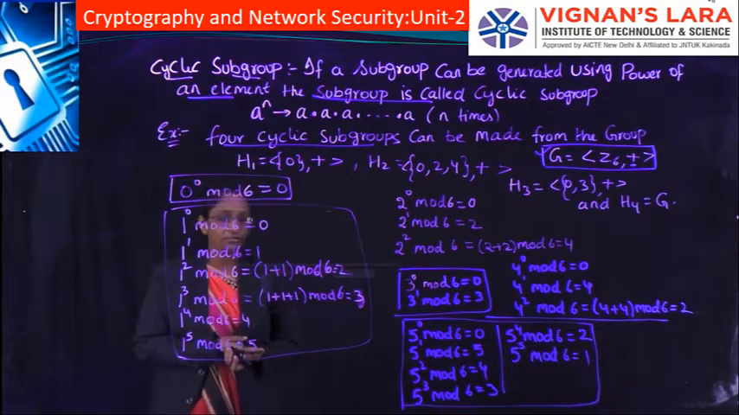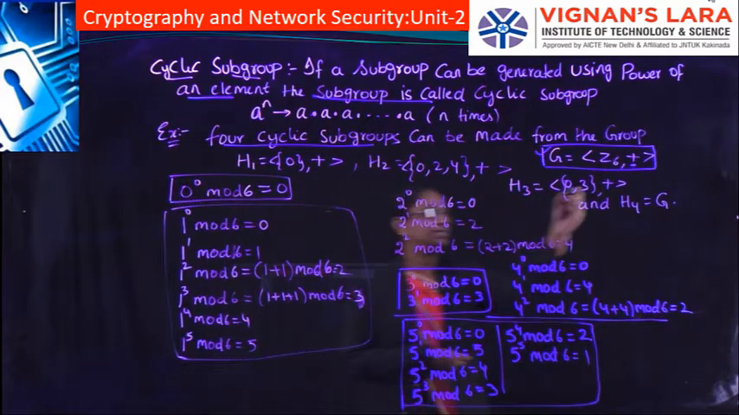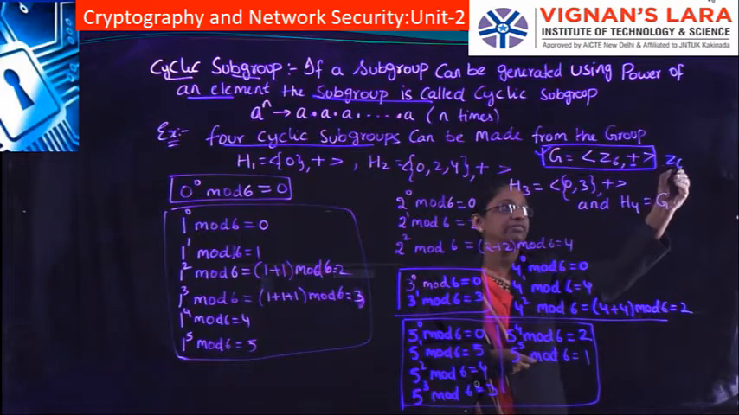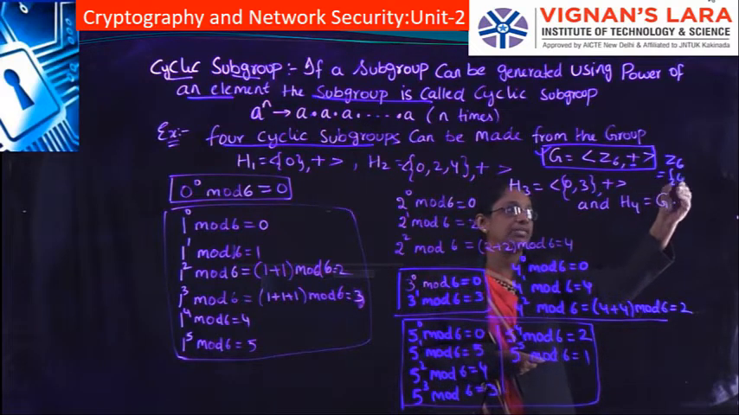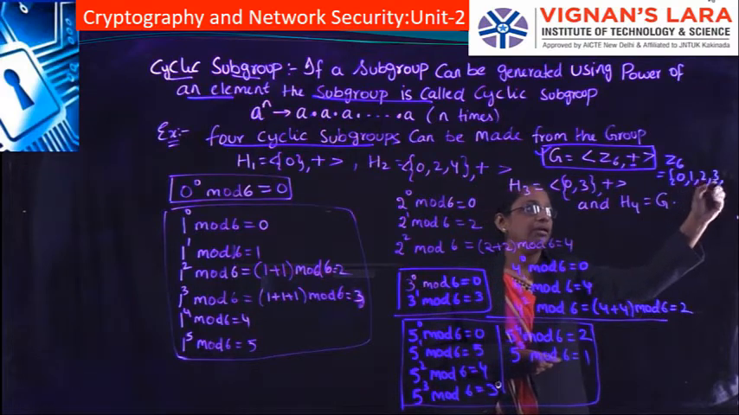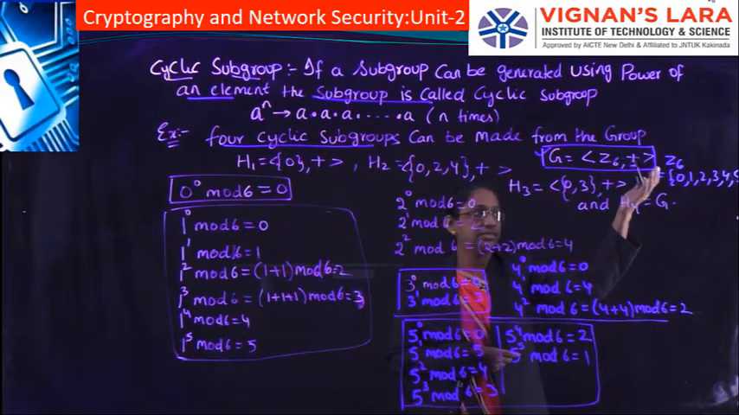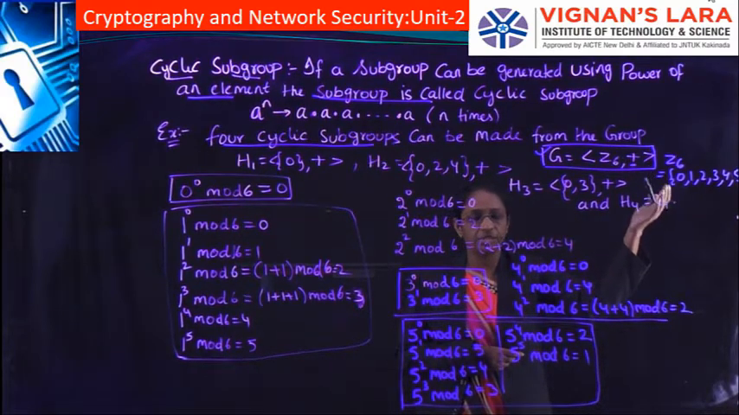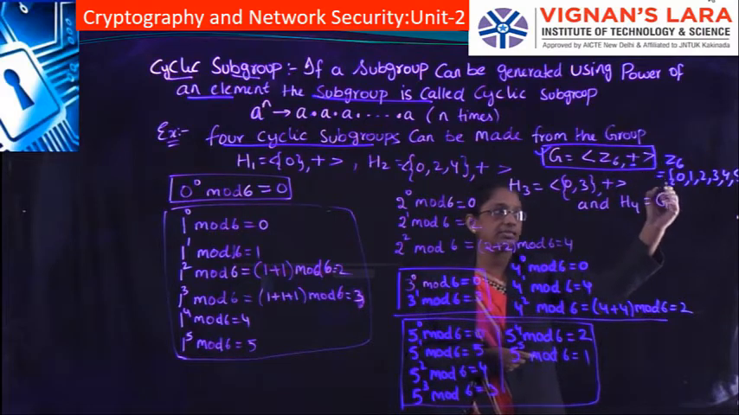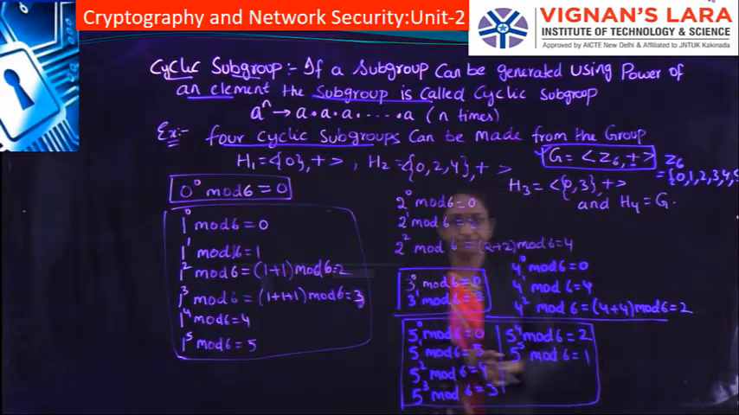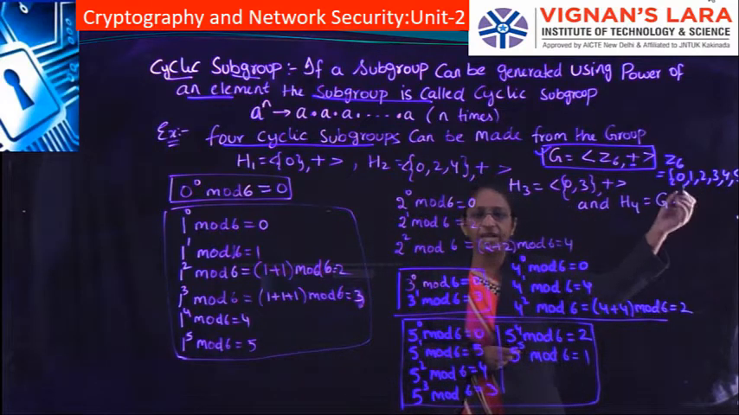What are those 4 cyclic subgroups? Let's see. Since we have already said this is like Z6, here we are taking Z6, and already we know Z6 consists of elements 0, 1, 2, 3, 4, 5. We have already said that for Zn, the elements will be from 0 to n minus 1. So since it is Z6, it consists of elements from 0 to 5. Now we have to take all these elements and perform that